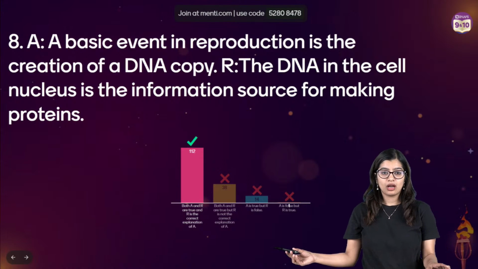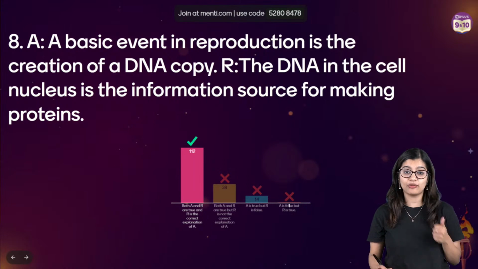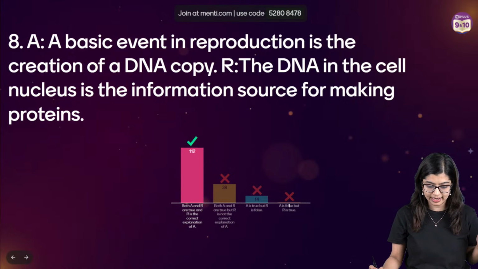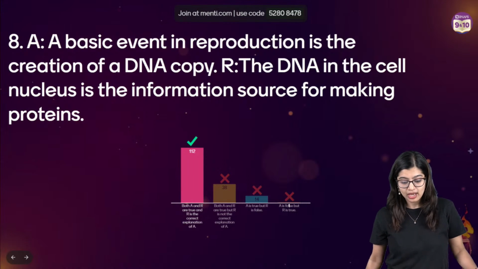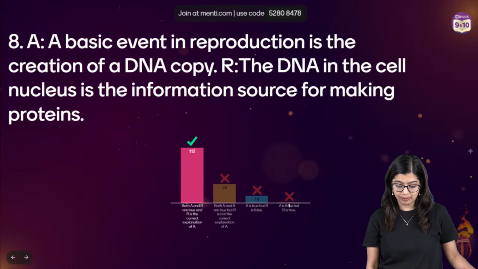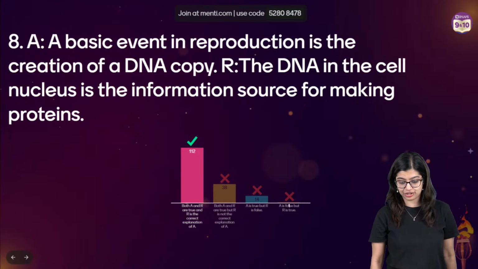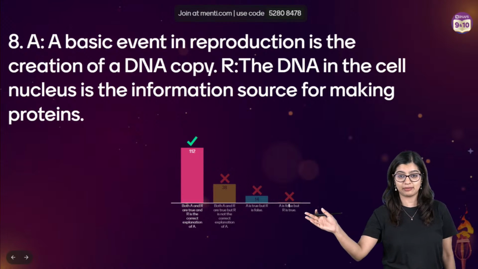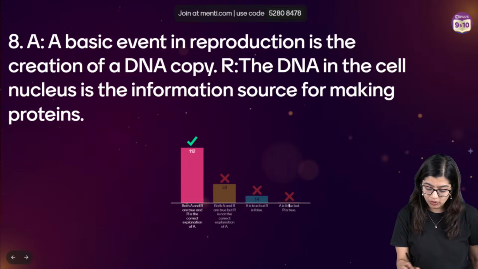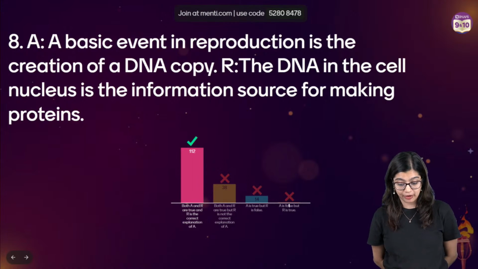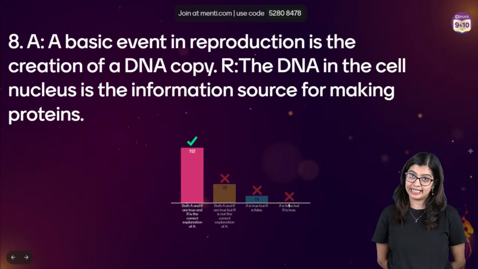Okay. Now, very good, all of you. Many of you here have got the answer correctly. A basic event in reproduction, in the creation: we know that the assertion statement here is true, right? A basic event in reproduction is the creation of a DNA copy.